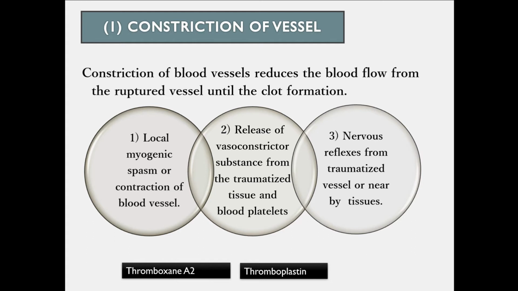The other thing that contributes to the vasoconstriction is the release of vasoconstrictor substances from the traumatized tissue and the blood platelets. Particularly, thromboxane A2 is released from the platelets, and thromboplastin is released from the traumatized tissues. So these two are very potent, very strong vasoconstrictors, and reduce the size of the lumen of the blood vessel, so that blood flow will be decreased. And this is part 1 of the hemostasis.